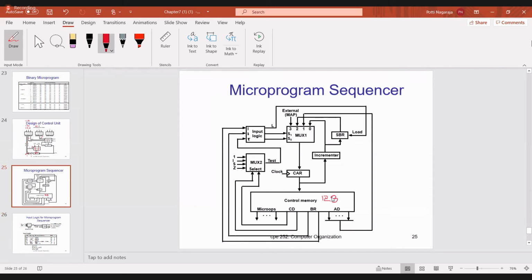Is anyone there, tell me? 31 to 40. 41 to 50.